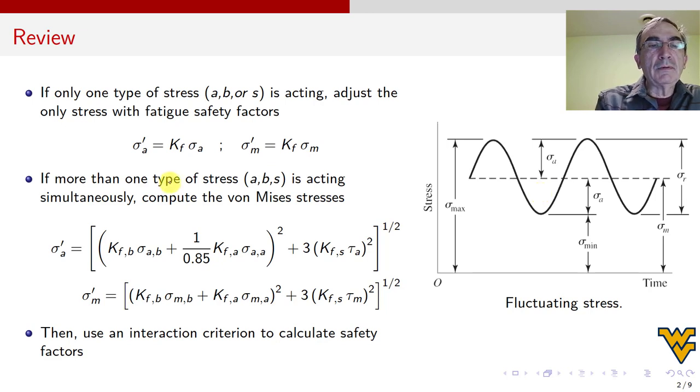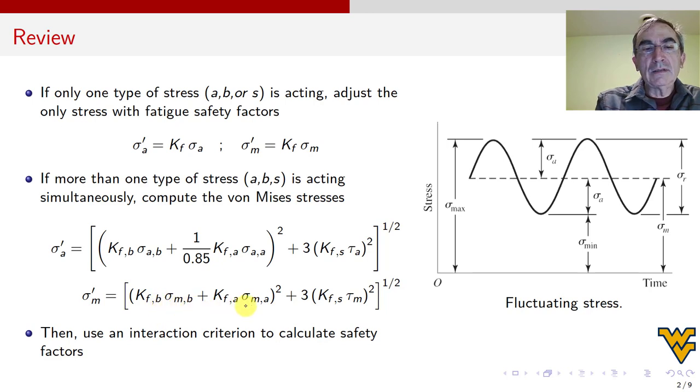Now, if there is more than one type of stress, say axial and bending, or axial and shear, or all three acting together, then we use von Mises. So in von Mises, we say, give me the bending component. The bending component will be this. I'm going to magnify it by the fatigue stress concentration factor for bending. And this bending means that the theoretical KT hiding behind this, I took from a chart that had a little picture that shows bending.